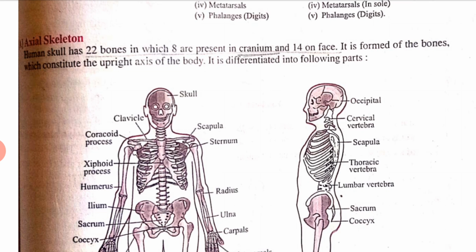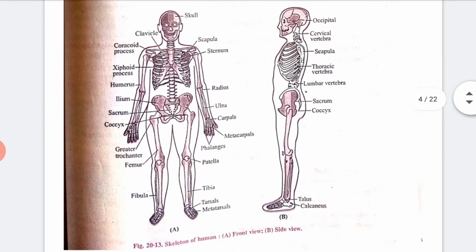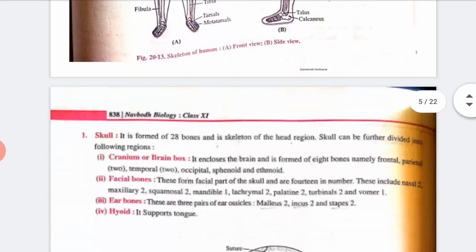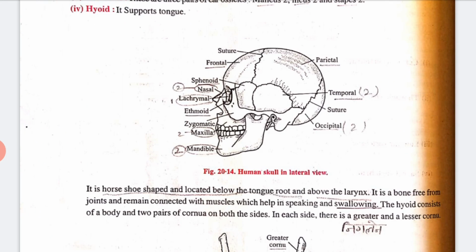The human skull has 22 bones, of which 8 are present in the cranium and 14 in the face. It is formed by the bones which constitute the upright axis of the body, and it is differentiated into the following parts. See here, this structure is given, you can see. Now let's talk about the skull. See this figure. The skull is formed of 28 bones and is the skeleton of the head region. The skull can be further divided into the following regions: cranium, facial bones, ear bones, and hyoid.